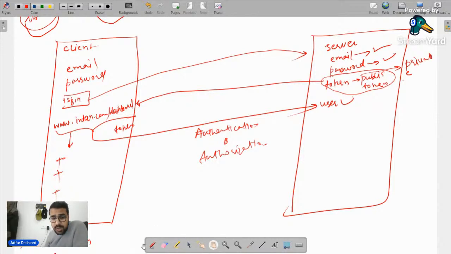So for this we use JWT. What do we use? JWT, JSON Web Tokens. With the help of this, we can generate tokens on the go. Now, authorization is actually about remembering the user as well. I don't have to log in the user again and again.